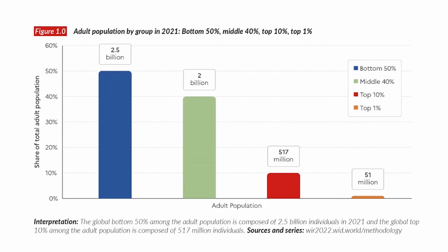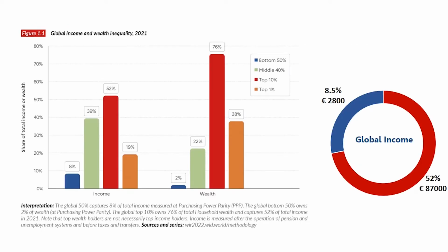The global bottom 50 percent comprises about 2.5 billion adults, the middle covers 2 billion adults, and the top 1% and top 10% have 51 million and 517 million adults. With this, we will discuss global income inequality as well as wealth inequality.